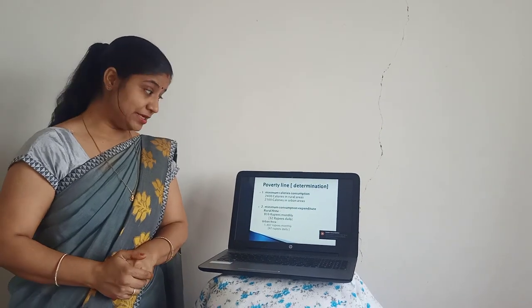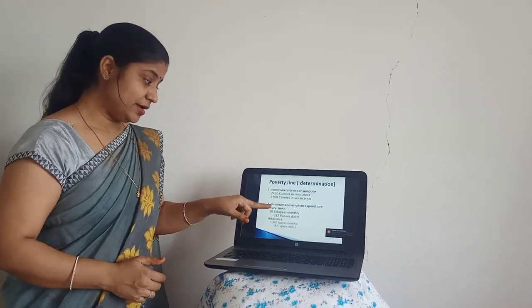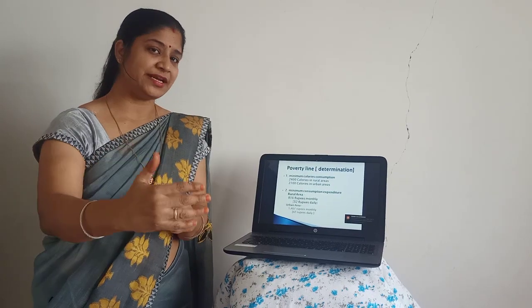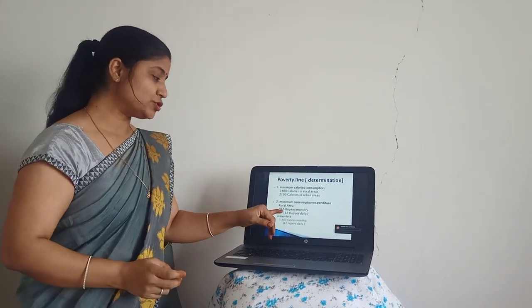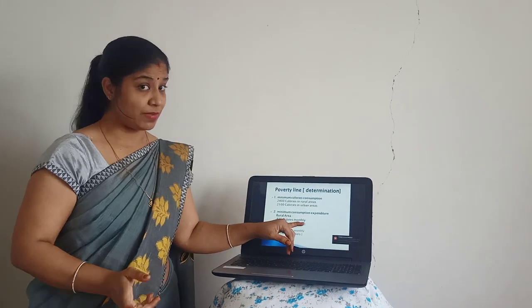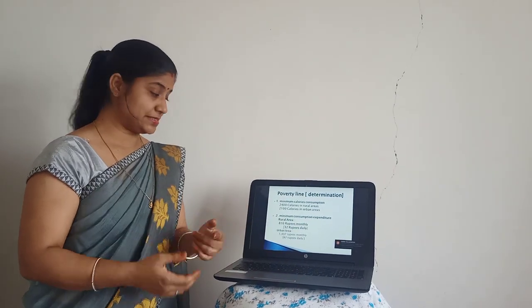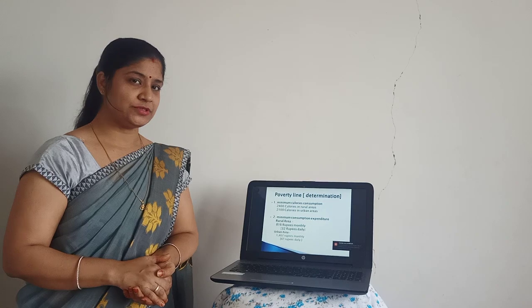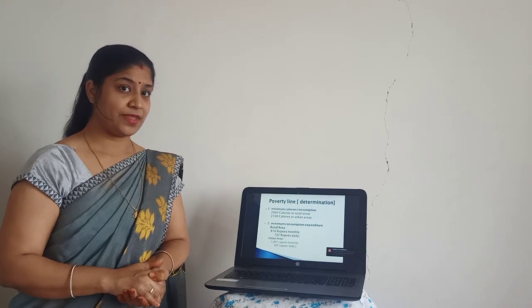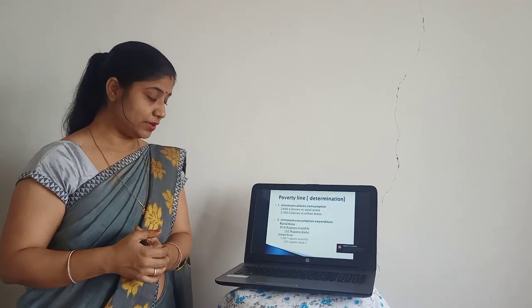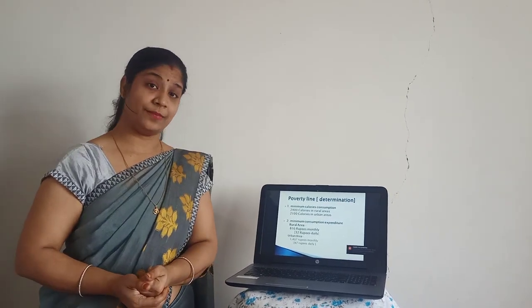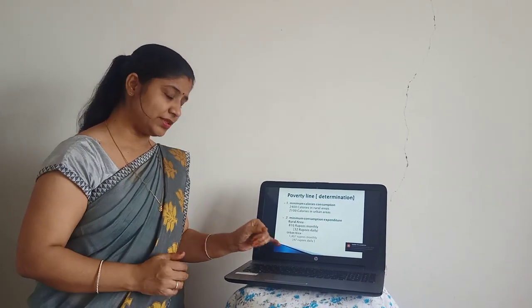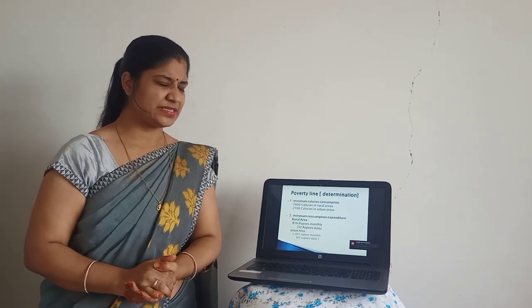Then the second one is minimum consumption expenditure. Now in rural areas the expenditure, whatever money we spend, should be 860 rupees monthly. And approximately it comes to 32 rupees daily. Then the person will be above the poverty line. And in urban areas, the amount given by the government is 1407 rupees.